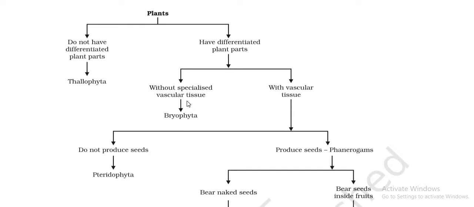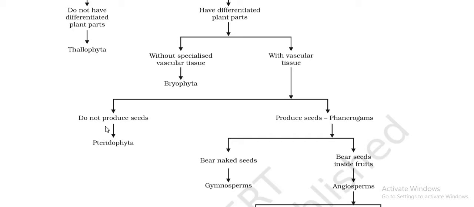So if it does not have vascular tissue, it falls under the division Bryophyta, and if it has vascular tissue, we again have a segregation, whether they are producing seeds or no seeds are produced. So if it has vascular tissue but seeds are not produced, then it will come under the division Pteridophyta, right?